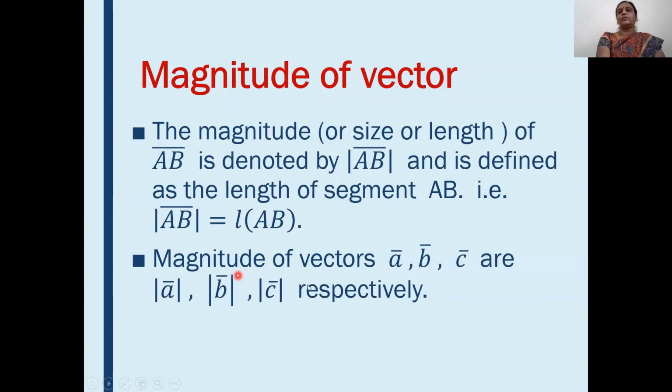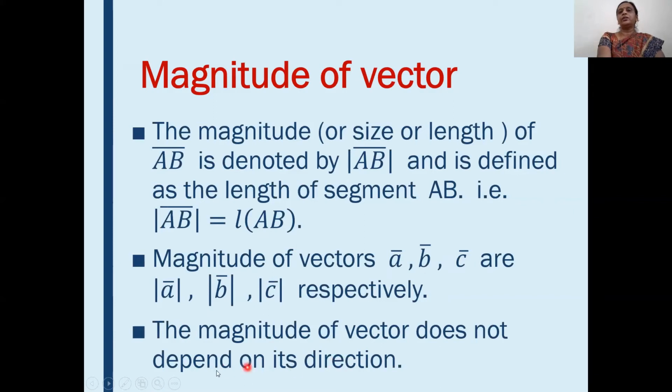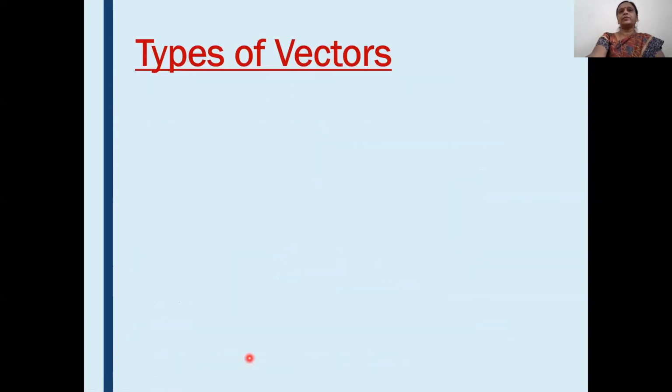Now, for the vectors A bar, B bar, C bar, their magnitudes can be written as mod of A, mod of B, mod of C respectively. Means magnitude of any vector can be written as the mod of that vector. Write down that vector in the mod. We will get the magnitude of that vector. The magnitude of a vector does not depend upon its direction. Means magnitude is independent of direction of vector. Then we will see types of vectors.